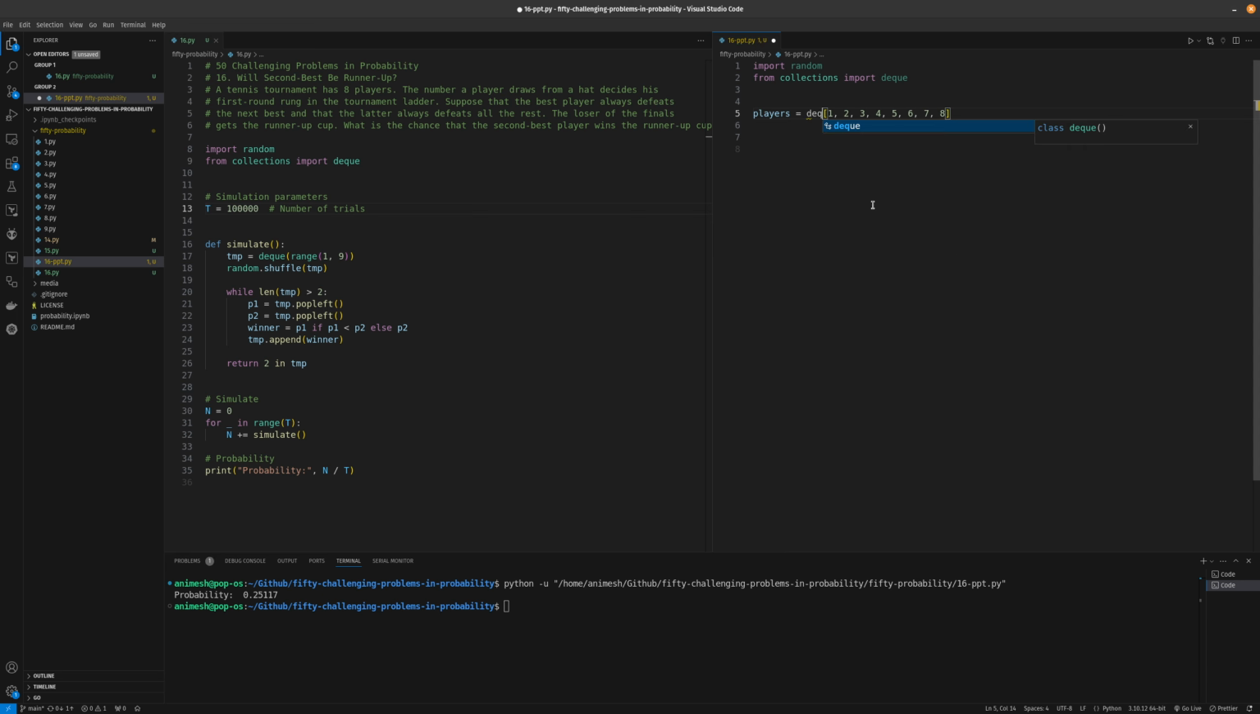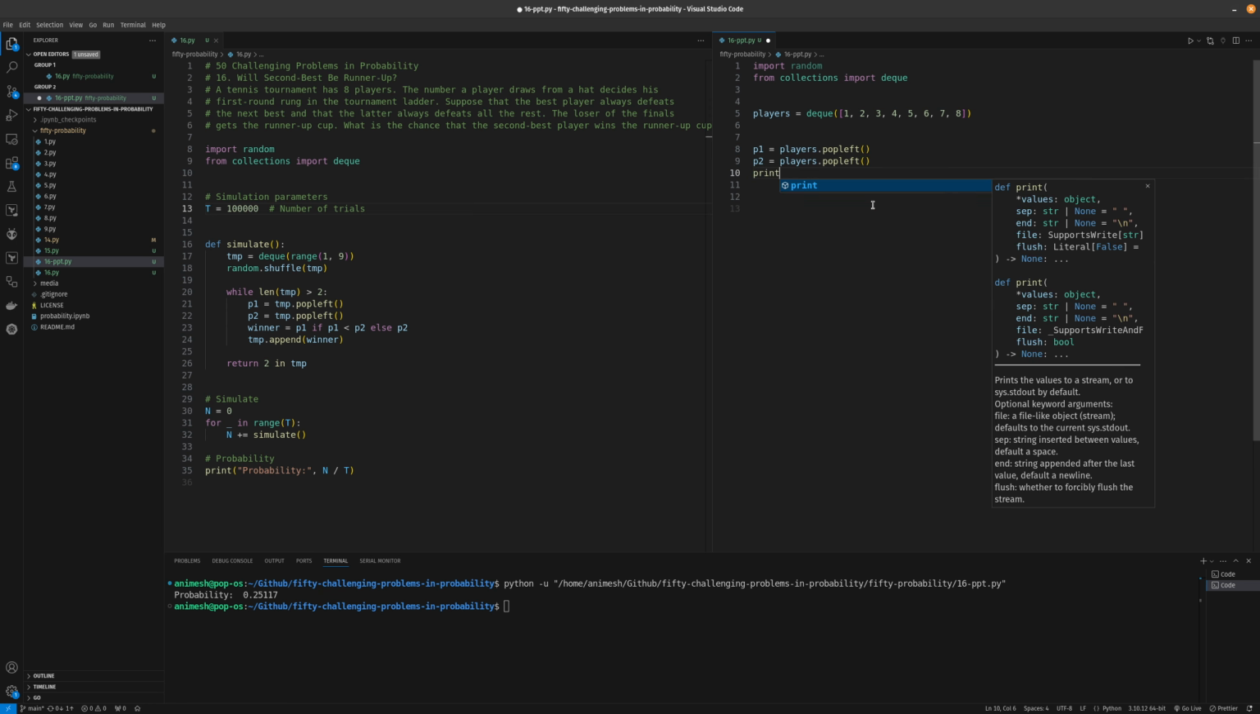We'll convert into a deck. Now let's run the simulation for just one time, to see what happens in one tournament. Then we'll run the simulation for multiple tournaments to actually get the correct results. So P1, we will get it from the players dot pop left. P2 will be players dot pop left again.